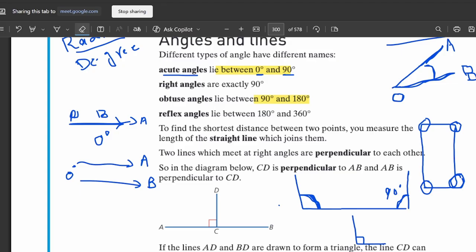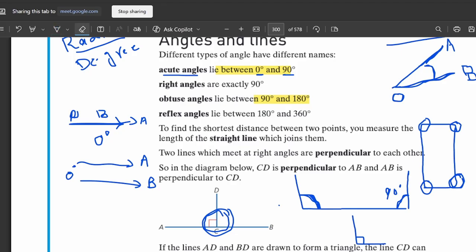Are you seeing these two red lines which I have circled here? This red symbol is used for 90 degree. If there is the red symbol between two lines and the angle is not written, then you can assume that the angle is 90 degree. Okay.